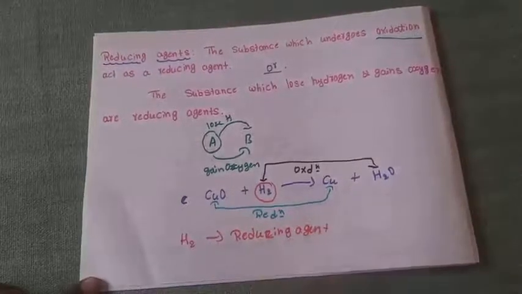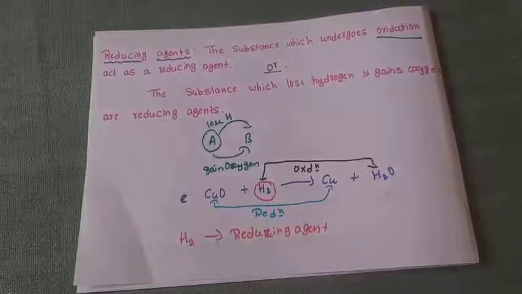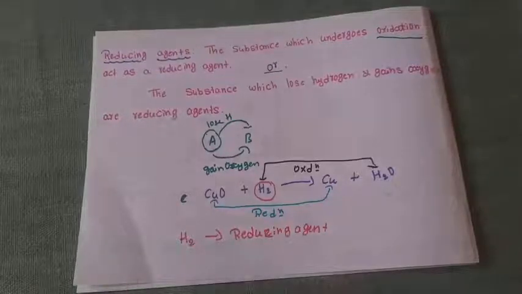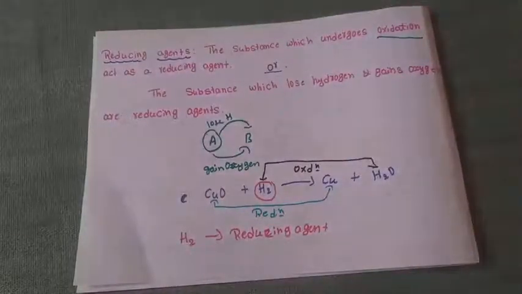Then which is the oxidizing agent? Previously I told you that which is under oxidation is called a reducing agent. Then which is the oxidizing agent? Which is under reduction, or which gains hydrogen or loses oxygen.